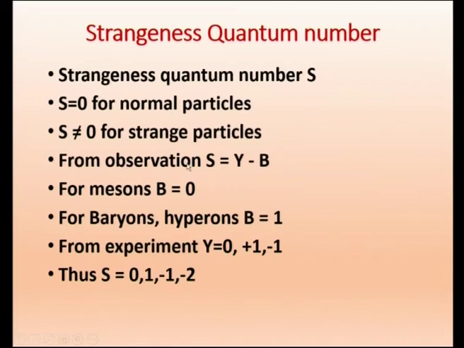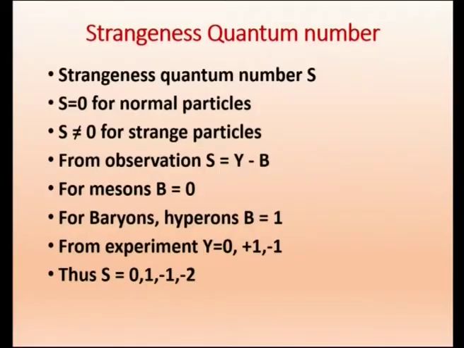From observation, what they found is S equals Y minus B. So they found out which are the particles which are strange. Y is the hypercharge, which we just now defined. And B is nothing but the baryon number. Suppose it is a baryon, B equals 1. If it is not a baryon, B equals 0. So from observation they found that strangeness S equals Y minus B. This is not a derived quantity, it is from the experimental data.